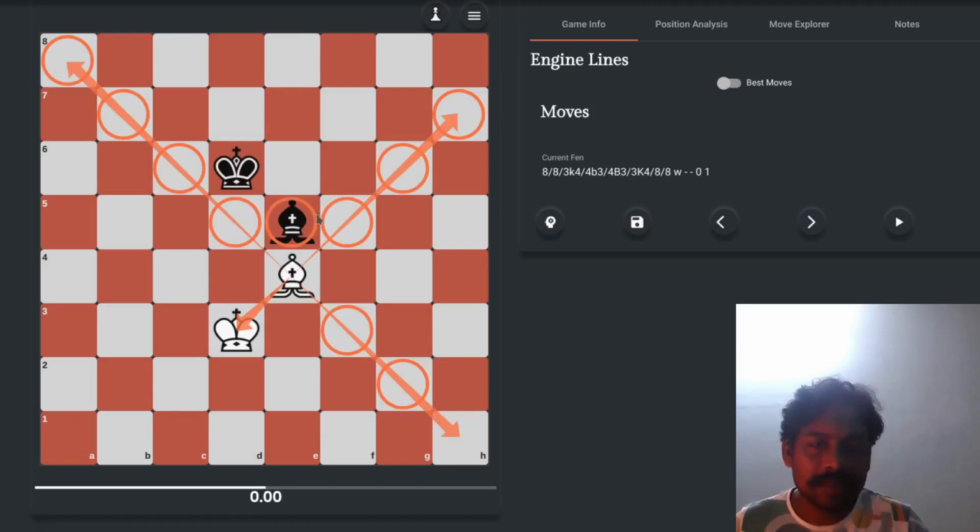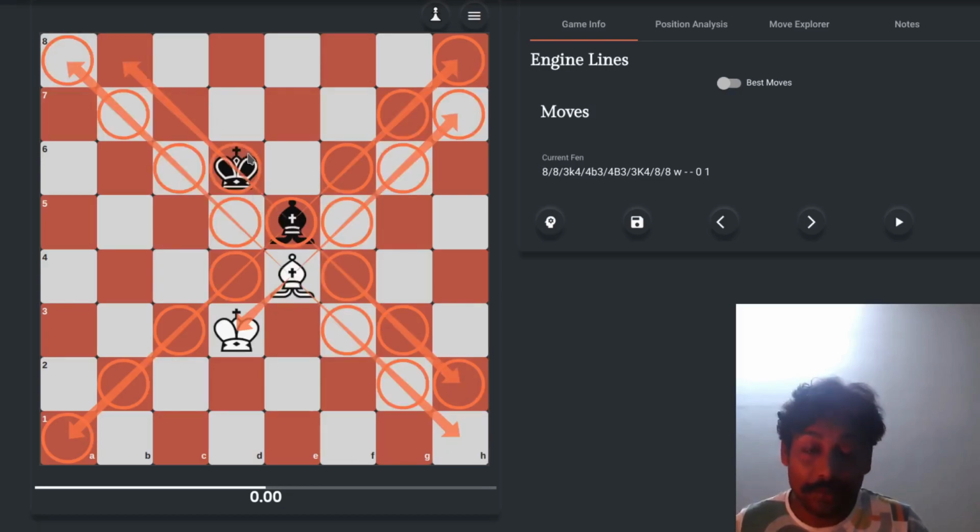Likewise for this bishop, this diagonal is already available to move. Sorry, and over here. So this bishop can go in this direction, in this direction, in this direction. It cannot go in this direction. The reason is the path is blocked by its own king. I hope you understand the working of bishop.